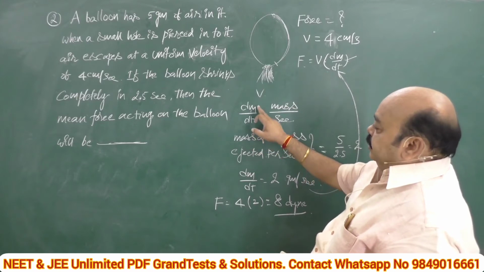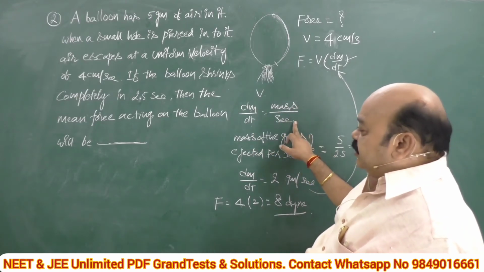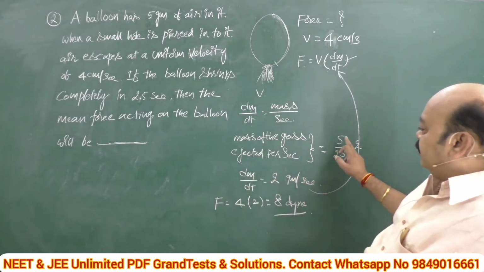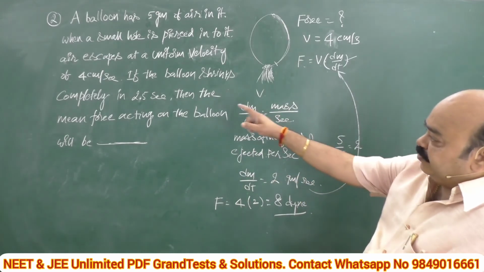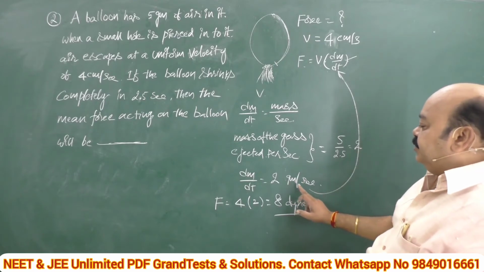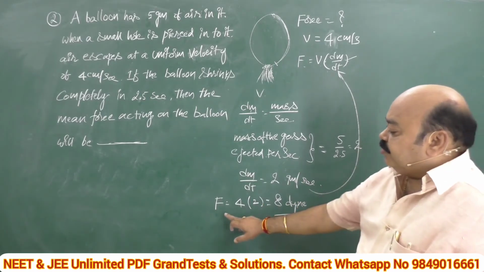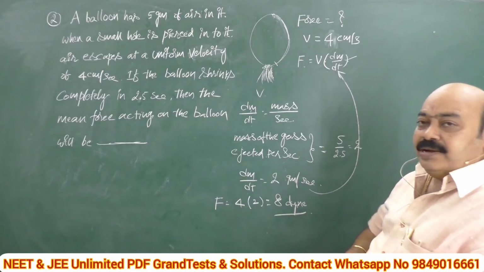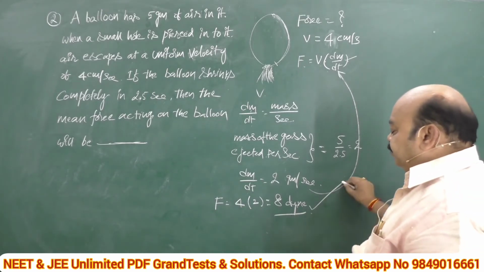For this, dm by dt means mass ejected per second we have to calculate. Mass of the gas ejected per second is equal to total mass of 5 grams divided by in what time, 2.5, it is nothing but 2, unit is gram per second. Force is equal to V into dm by dt, nothing but 4 into 2 is the right answer.